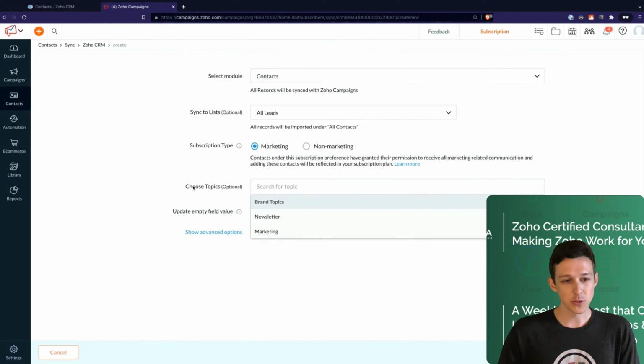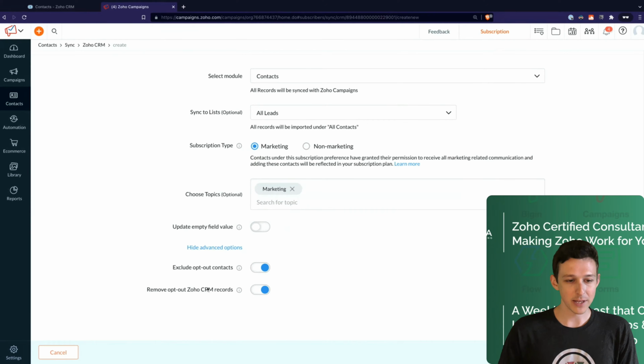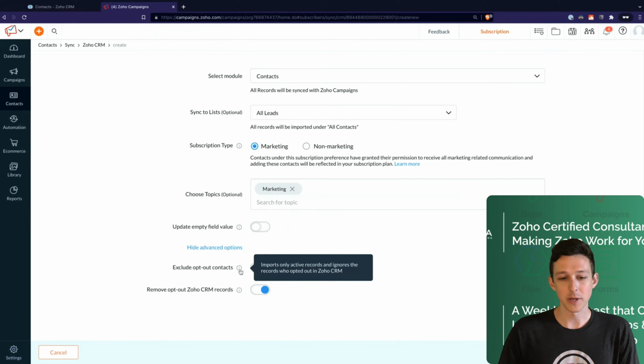And now, last thing we'll do here is select which topics we want them to be associated with. In this case, I'm going to choose marketing, our most broad topic here, so that we can have them in our general marketing bucket. And then I'll show you how you can selectively put people into topics in one of our next sections here.